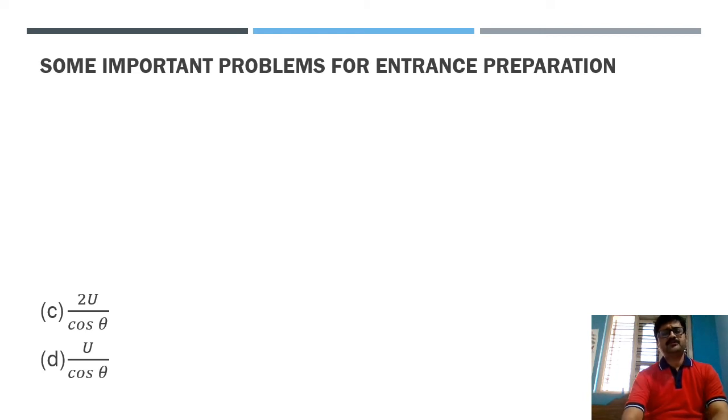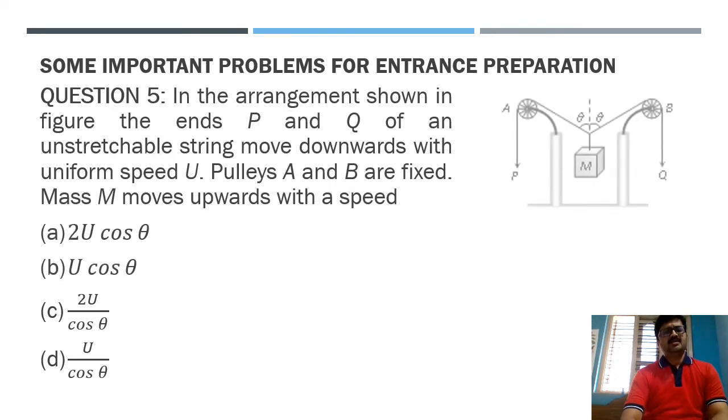Now in this fifth question, we have a situation like this. In the arrangement shown in the figure, the ends P and Q of an unstretchable string move downwards with uniform speed capital U. Pulleys A and B are fixed. Mass M moves upward with a speed of... So we should calculate the speed of mass M here.